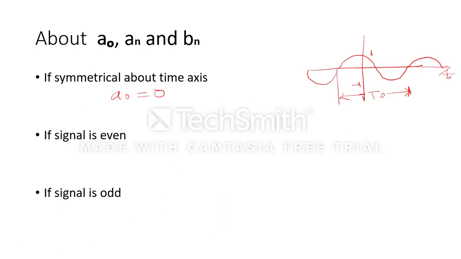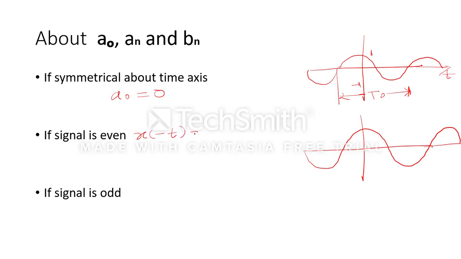Now the second condition is if the signal is an even signal. For an even signal we can again take a cos signal. We have already studied even and odd signals. Even signal means x of minus t is equal to x of t, which means if we put a mirror across the y-axis the signal remains the same. For an even signal, the value of bn is always equal to 0.